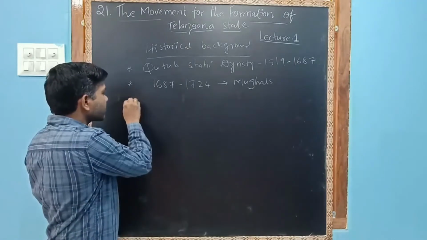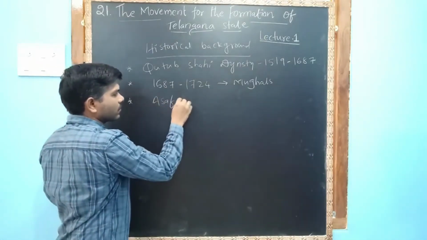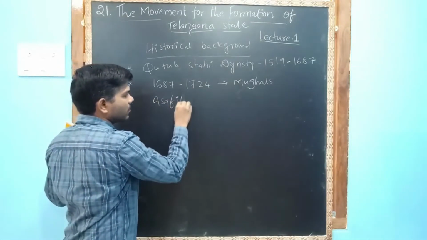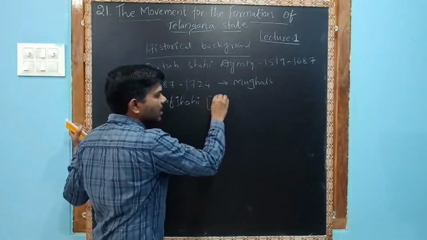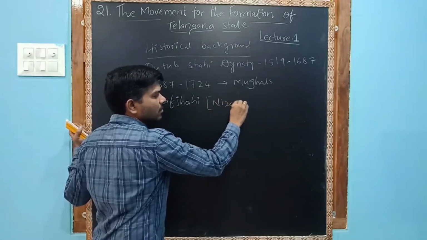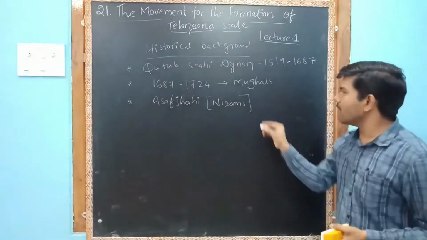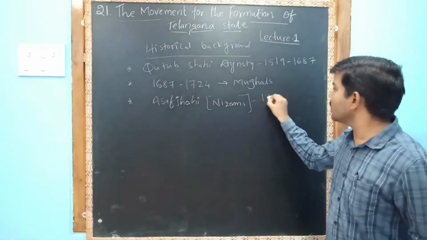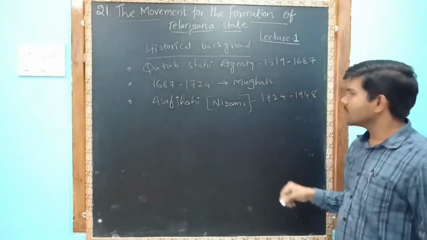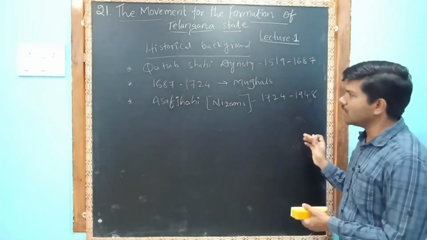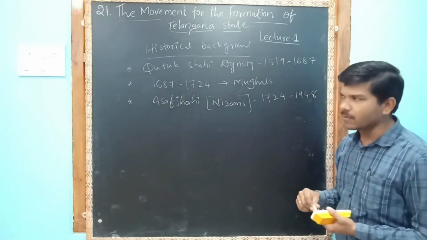Next, the Asaf Jahis, who are also called Nizams. The Asaf Jahis or Nizams ruled our Telangana from 1724 to 1948. So these three are very important to understand our historical background.